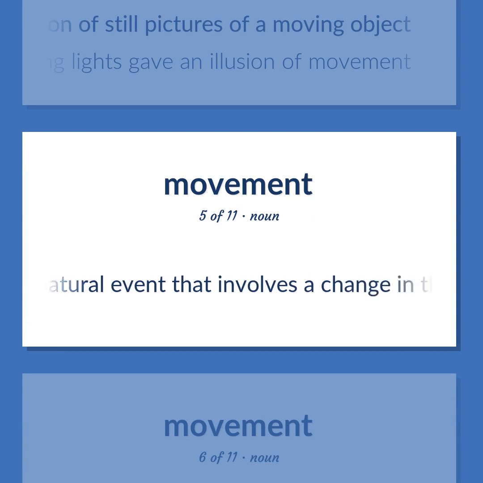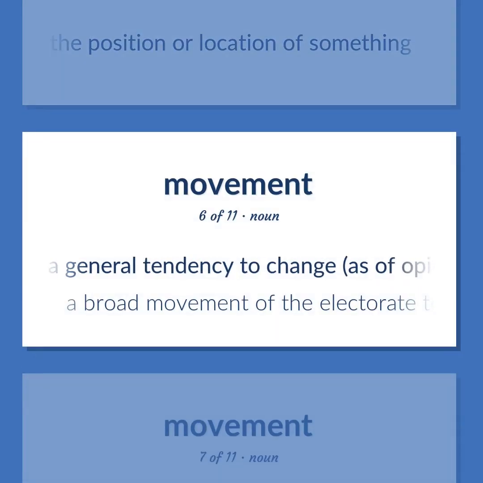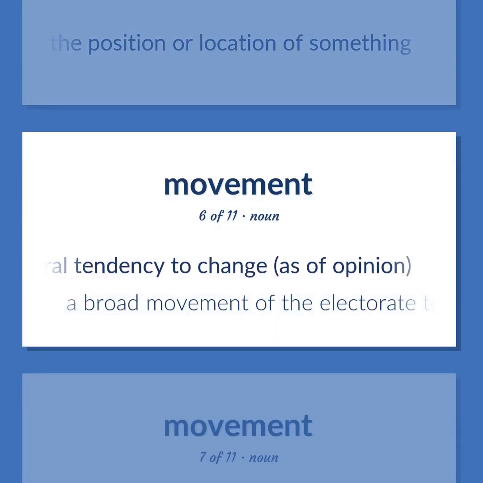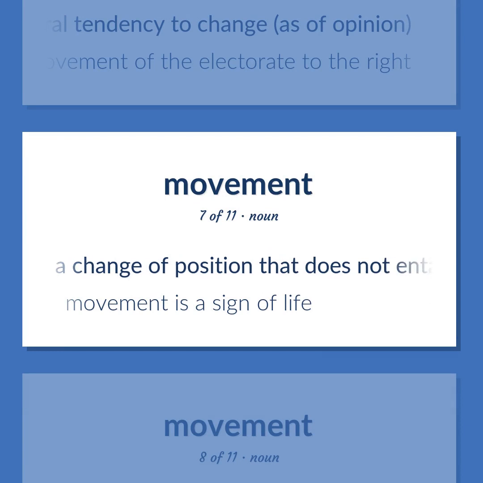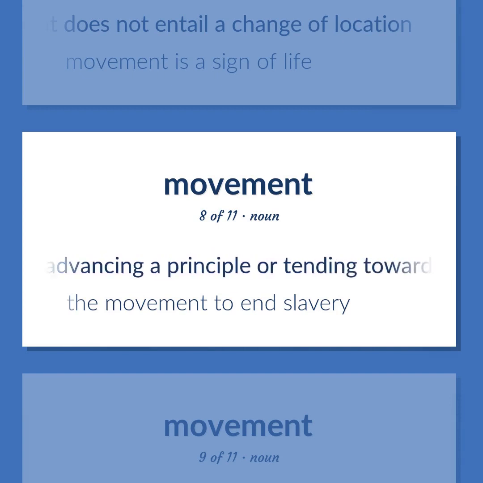A natural event that involves a change in the position or location of something. A general tendency to change, as of opinion. A broad movement of the electorate to the right. A change of position that does not entail a change of location. Movement as a sign of life. A series of actions advancing a principle or tending toward a particular end. The movement to end slavery.